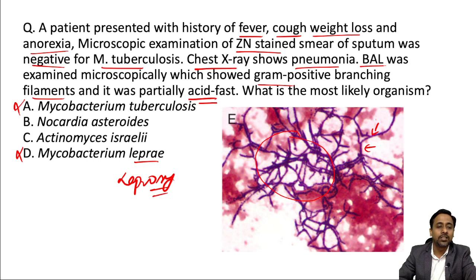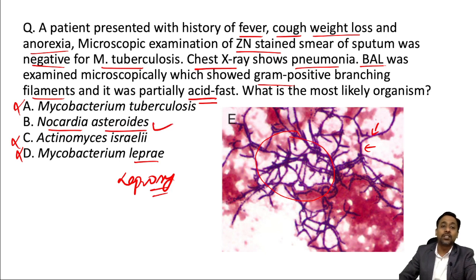Now the second and third options, Nocardia asteroides and Actinomyces israelii, both are gram-positive branching filaments, but Actinomyces israelii is non-acid fast. So that's why the answer to this question is Nocardia asteroides. Apart from this, there is certain other information which we should know, because in examination the same question will not be asked. So we'll go into the precise detail about Nocardia so that you will be able to answer all the questions from this topic.